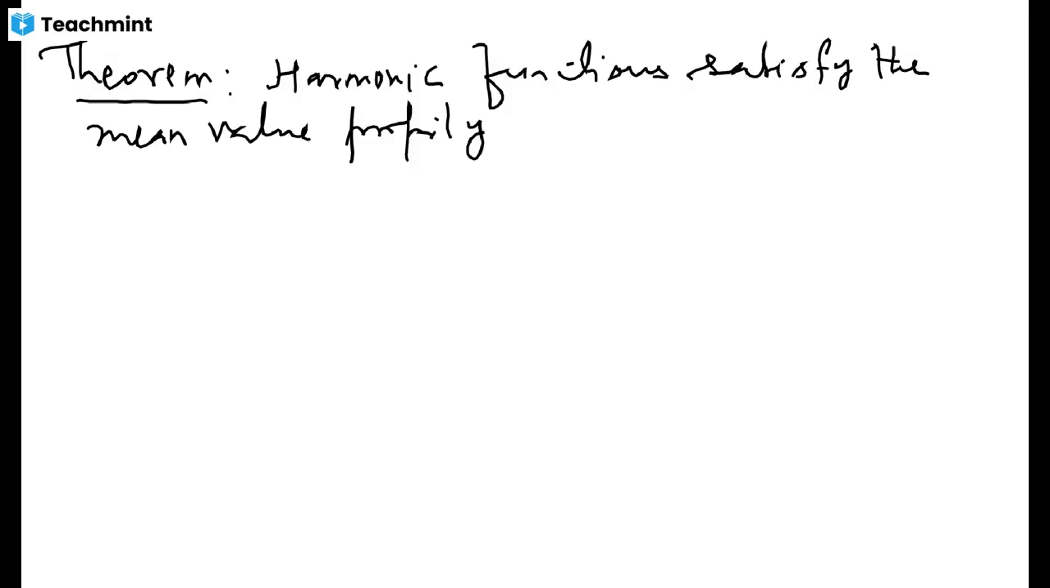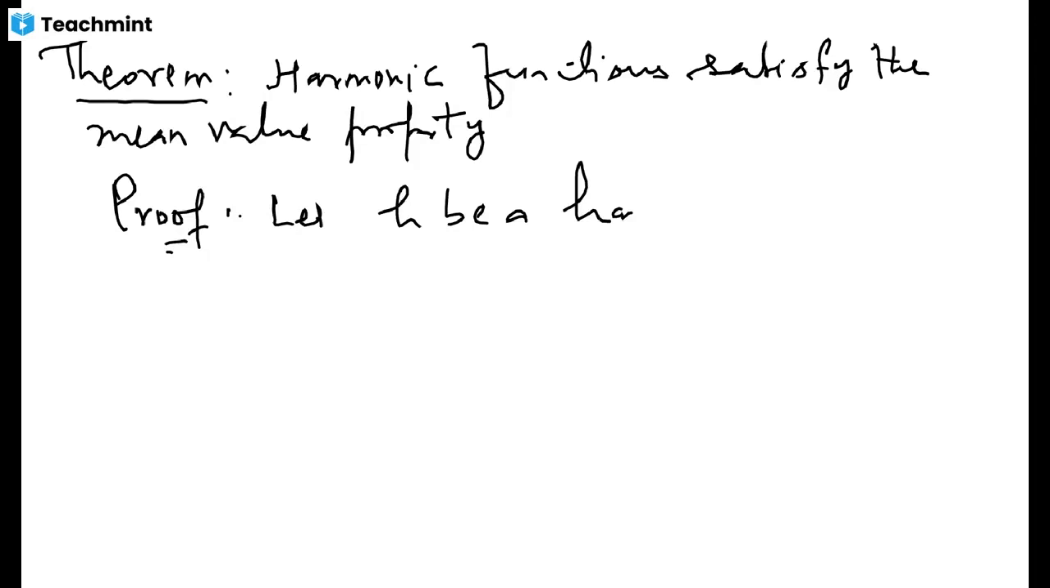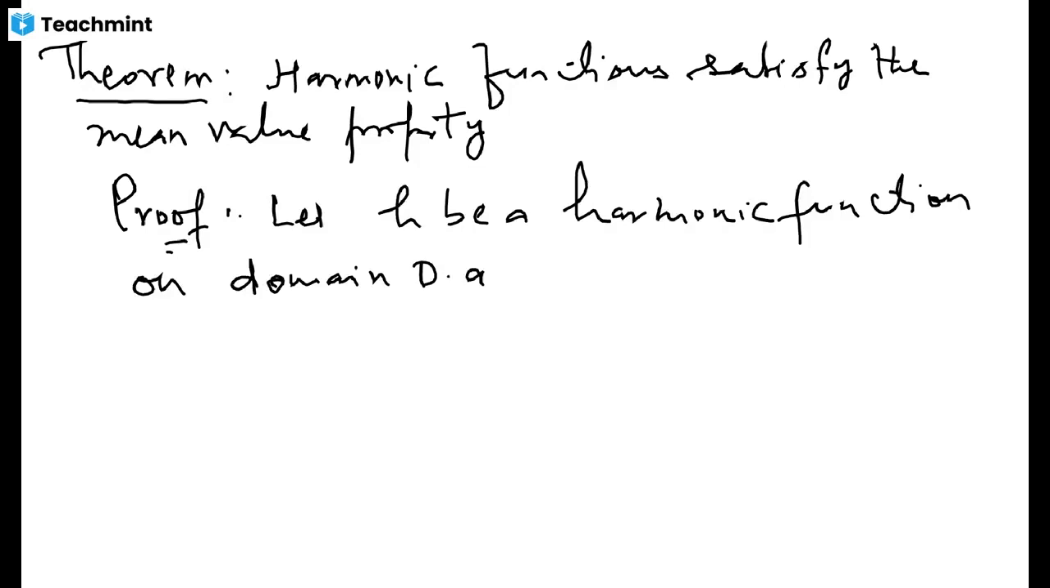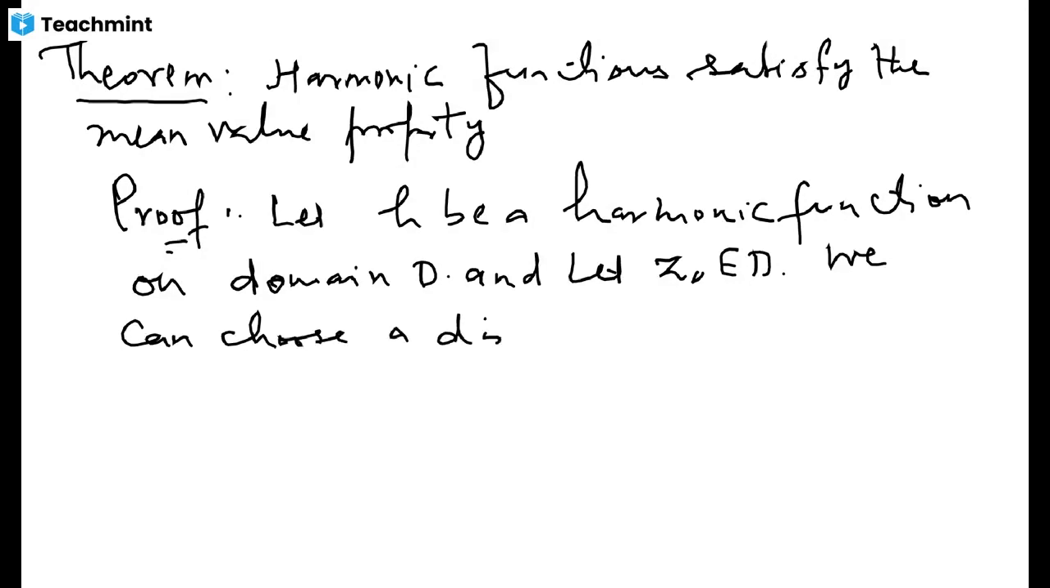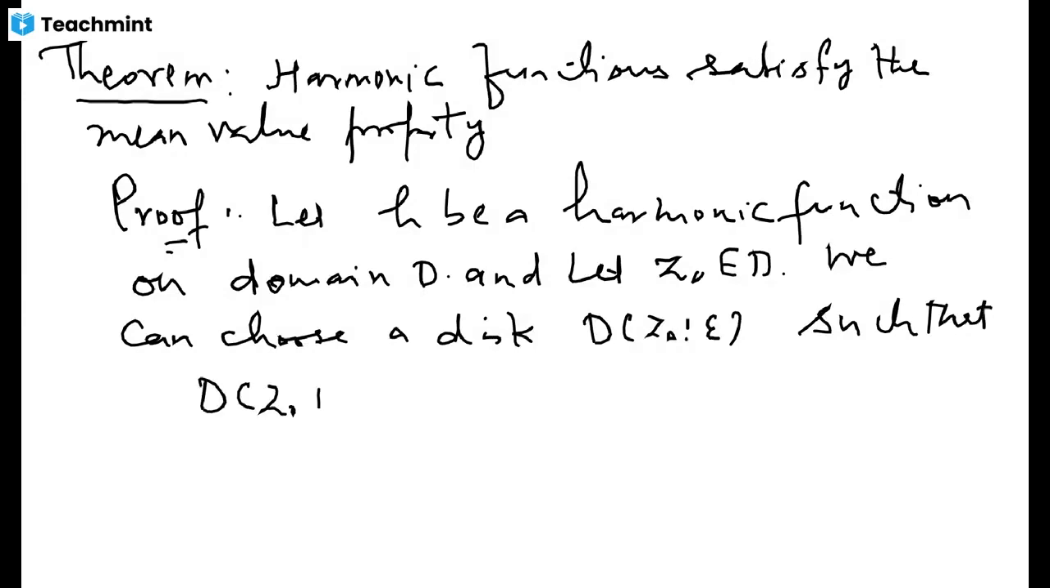So let me begin. Let h be a harmonic function on some domain D, and let us take a point z naught in D. Since it's a domain and z naught is its interior point, we can choose a disk of some radius, let that radius be epsilon, such that this disk is again inside domain D. This is the definition of openness of a domain D, that every point is an interior point.